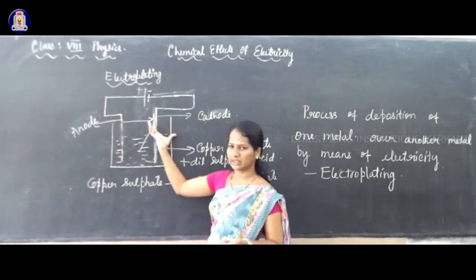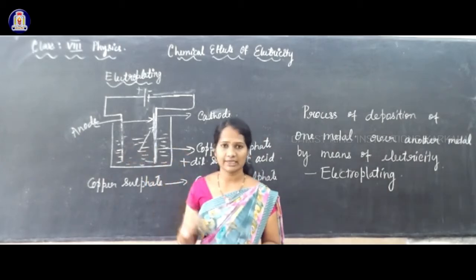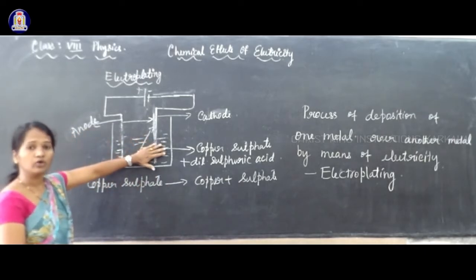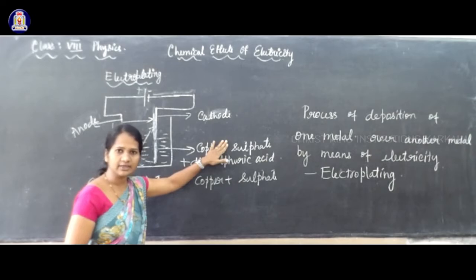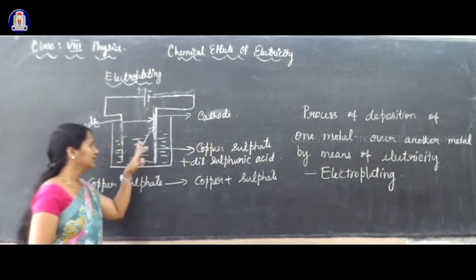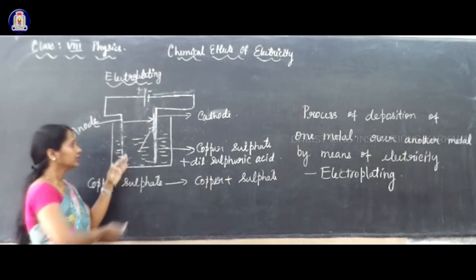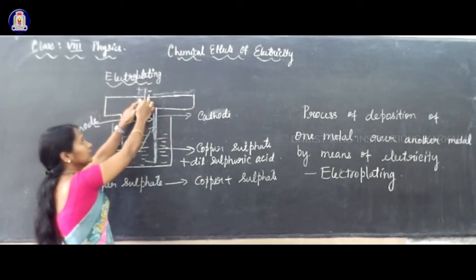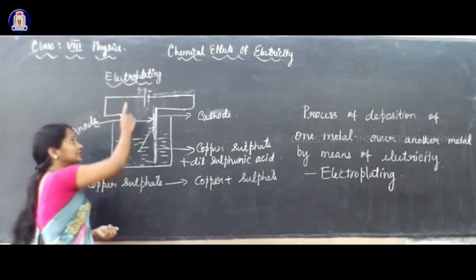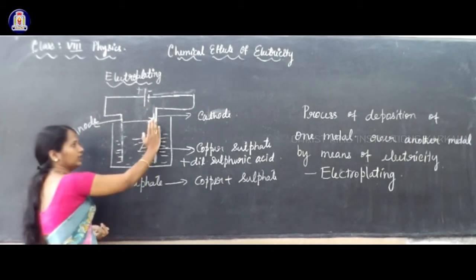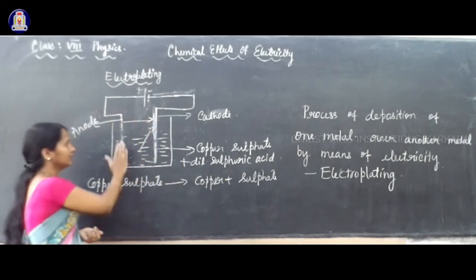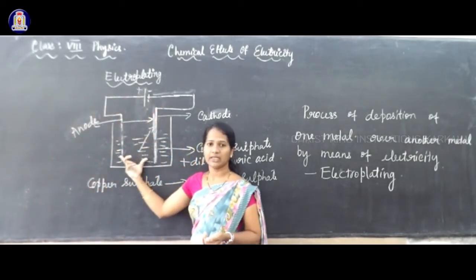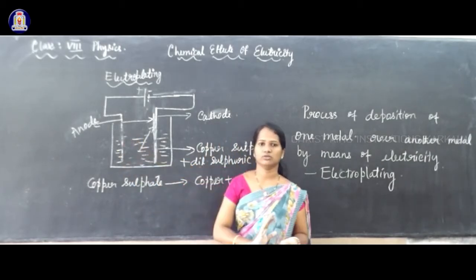Here you have to take a beaker and collect some copper sulfate solution. You have to make this solution more conducting by adding a few drops of dilute sulfuric acid. Now take two copper plates and connect these copper plates to the two terminals of the cell. One is plus, another one is minus. So here one copper plate acts as a cathode, another copper plate acts as an anode. When electricity flows through the solution, what happens?